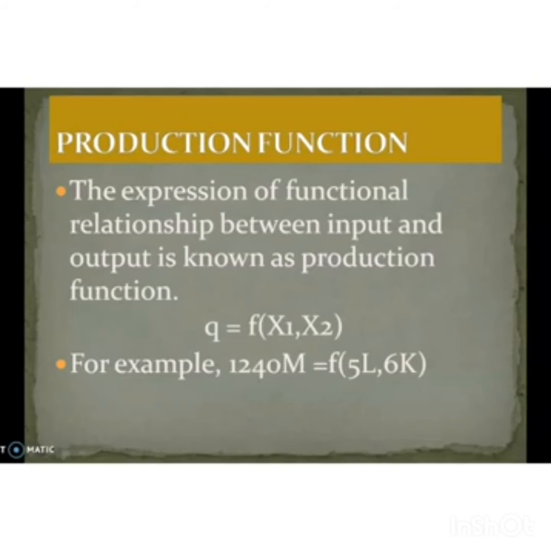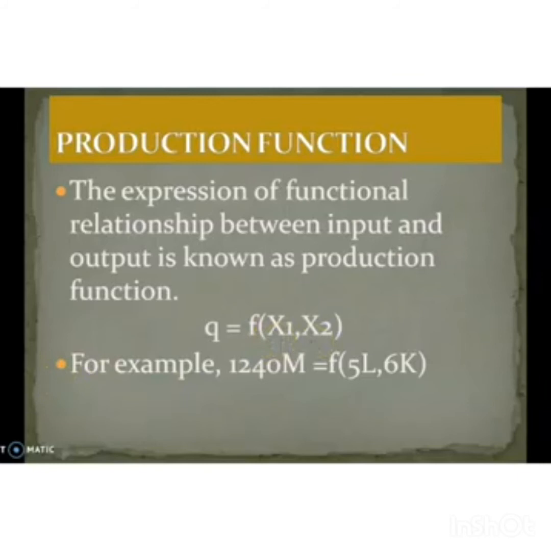For various quantities of input used, it gives the maximum quantity of output that can be produced. So with the help of input, how much quantity of output can be produced? That is shown by the production function. So it can be expressed as Q = f(x1, x2).